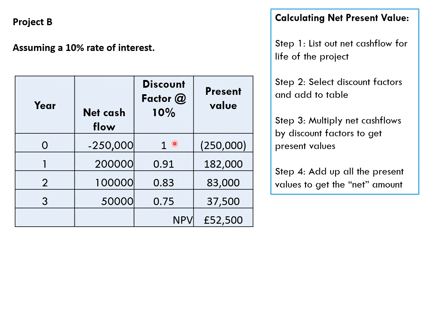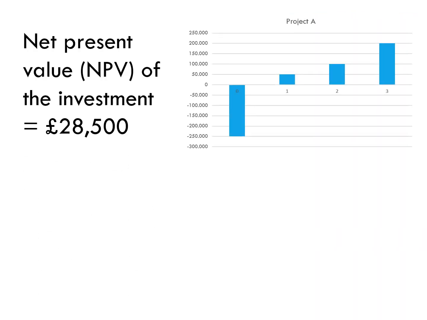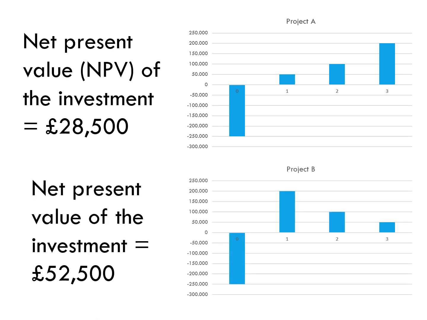Again, we need to put in the discount factors at a 10% rate of interest in the bank, and then we convert our future values to present values by multiplying across the net cash flow with the discount factor. Once we have all our present values, to get the net present value, we simply add them all together. And here, did you get this answer? The net present value of project B is £52,500.